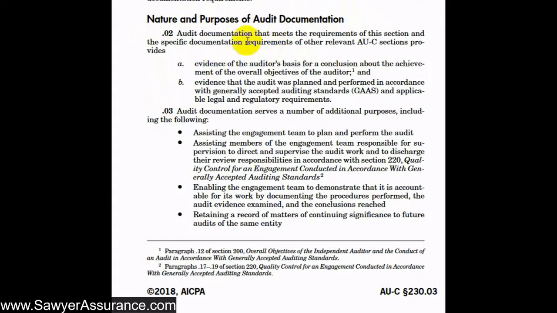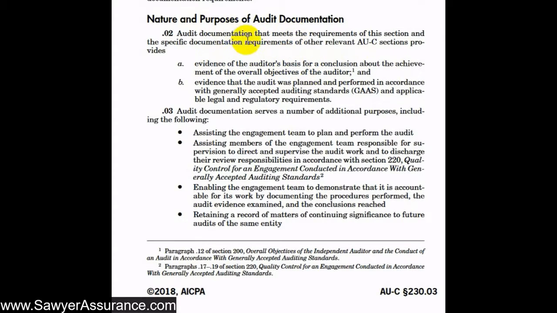So it says when we prepare audit documentation in line with the requirements of this AUC section as well as other AUC sections, we are providing evidence of the auditor's basis for their conclusion about the achievement of the overall objectives of the auditor. And those were discussed in a video in AUC section 200. But those are two objectives: that we obtain reasonable assurance about whether the financial statements are free from material misstatement as a whole, and that we also report on our findings on those financial statements. So by providing audit documentation, we are providing evidence for our conclusions that we achieved those objectives.